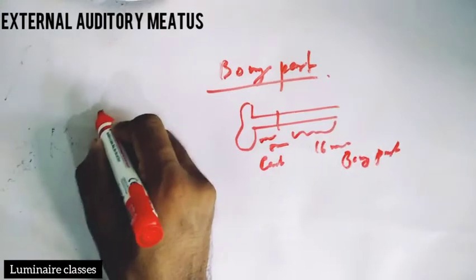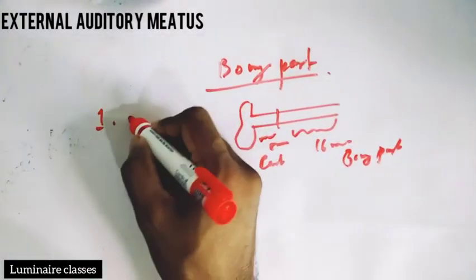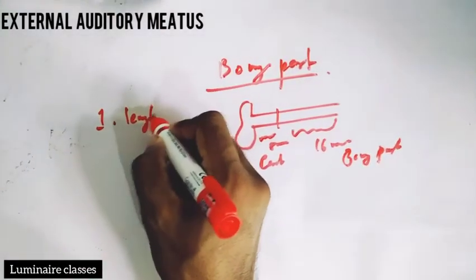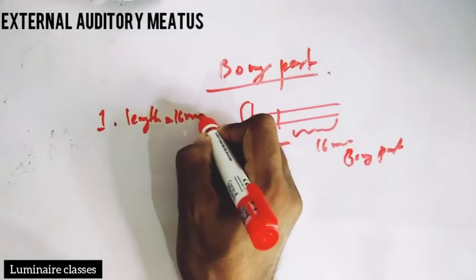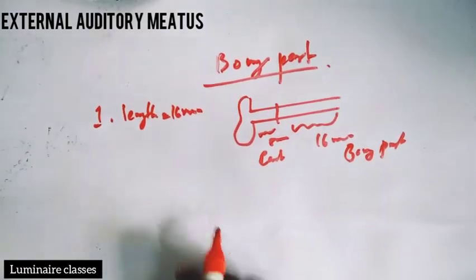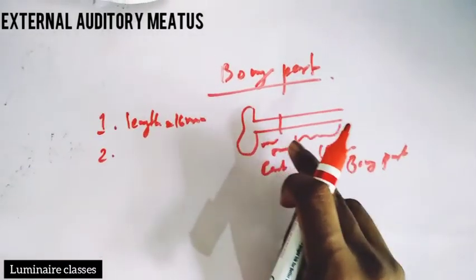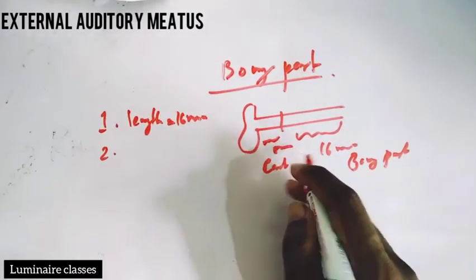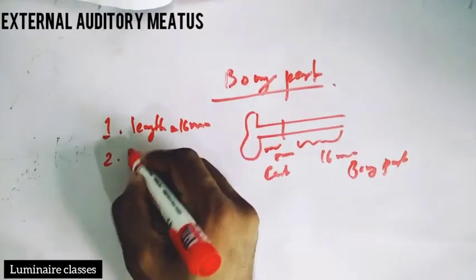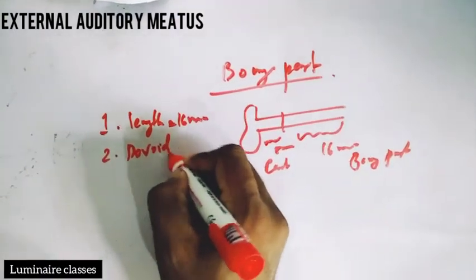So the first point about the bony part is its length, that is 16 millimeter. Second, we said that only the cartilaginous part contains hair, so the bony part is devoid of hair.